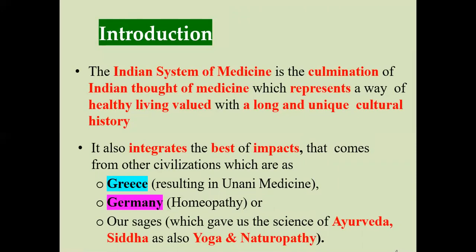Up till now we have gone through the different types of terms, like botanical uses, then this is a Greek word, this is a German word. Likewise, the different systems of medicines are to be studied. Greece results in the Unani medicine, means the Greek word indicates the Unani medicines. Then Germany, mostly the homeopathy medicines are prepared. Our sages, our ancestors, gave the science of Ayurveda, Siddha, yoga, and naturopathy.